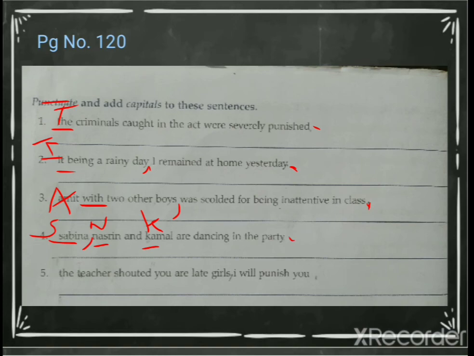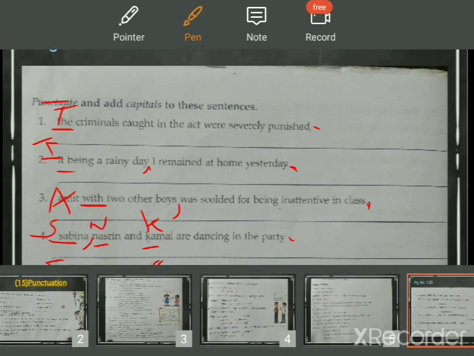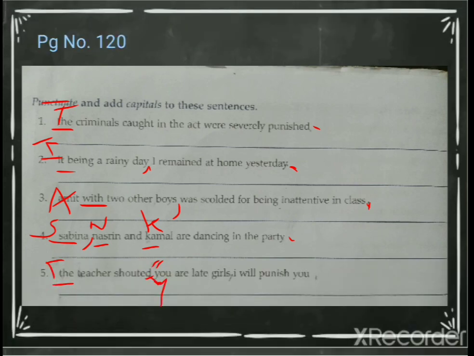Okay, next, again T capital: The teacher shouted, "You are late, girls, I'll punish you." So: The teacher shouted, comma. Now you have to write it in inverted commas. Now you are saying the exact words of what the teacher is saying, right? So after shouted, comma, then you put inverted commas and Y will be capital.